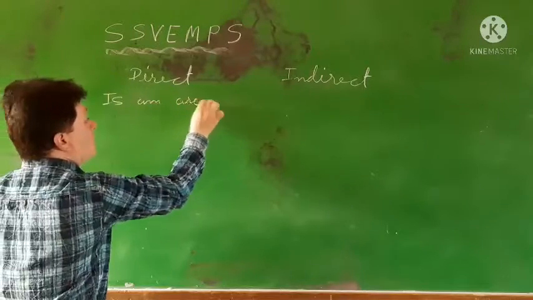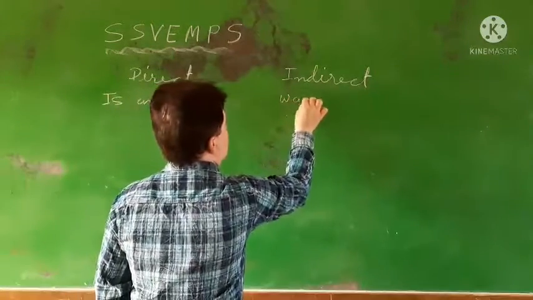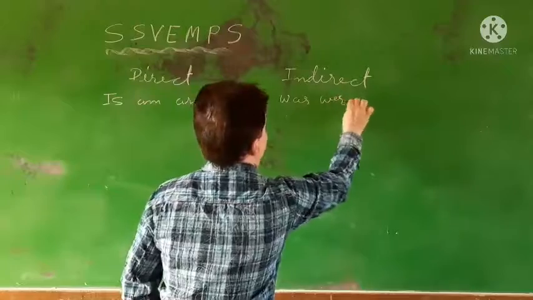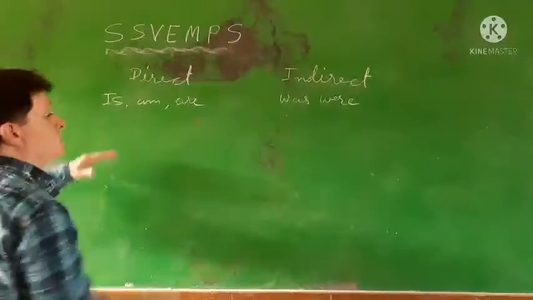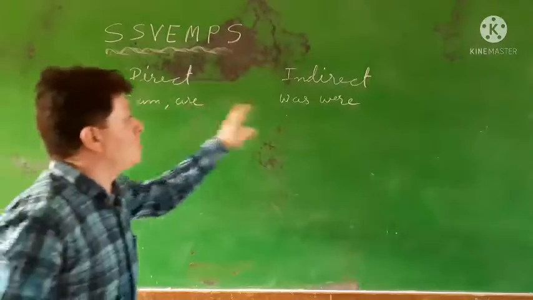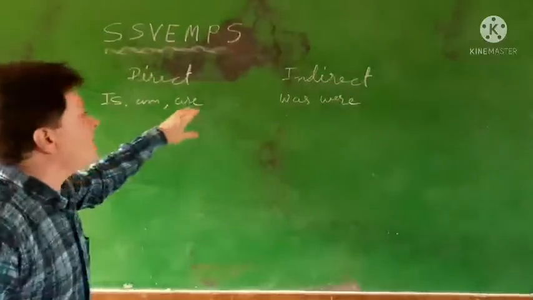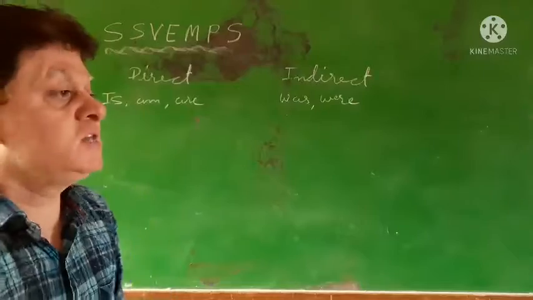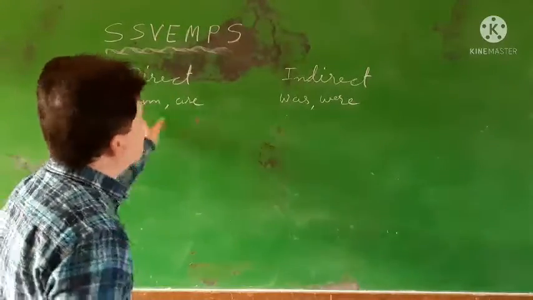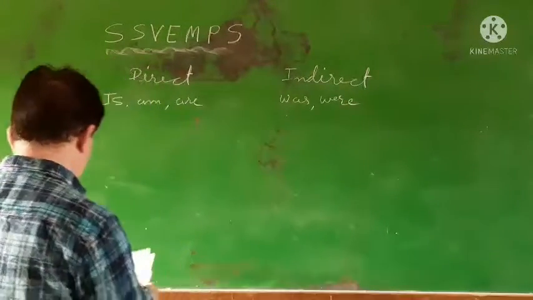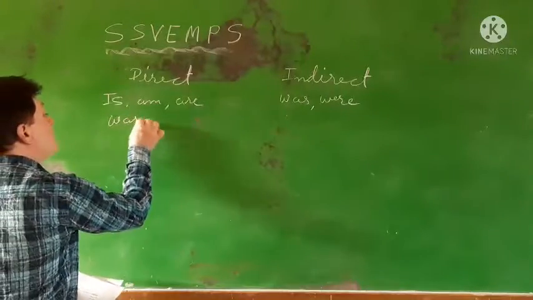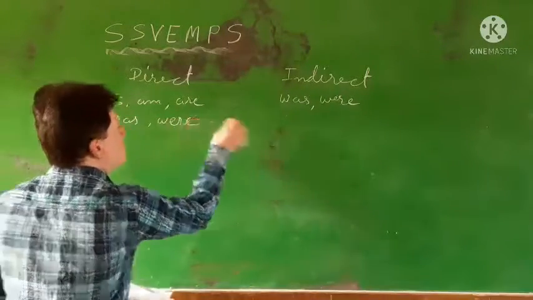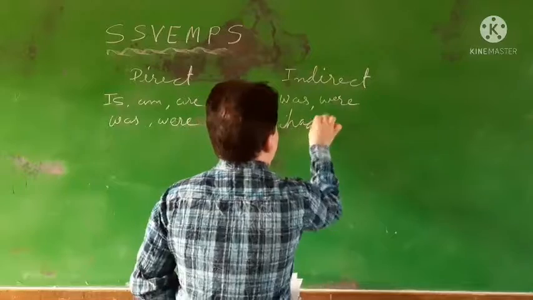Is, am, are become was, were. In present continuous tense we use, he is playing, so it becomes he was playing. Are becomes were. This way you can make the changes in the words. So automatically tenses are changed. If was, were is given, you will have to put had been.